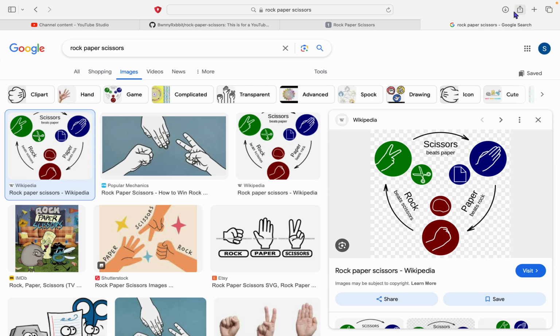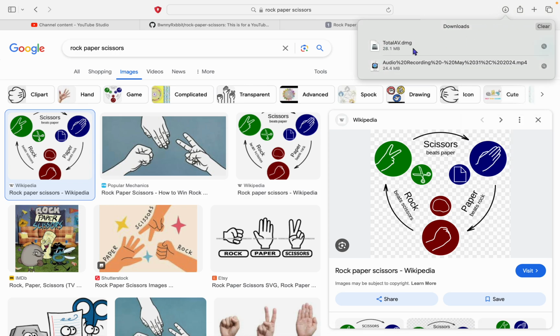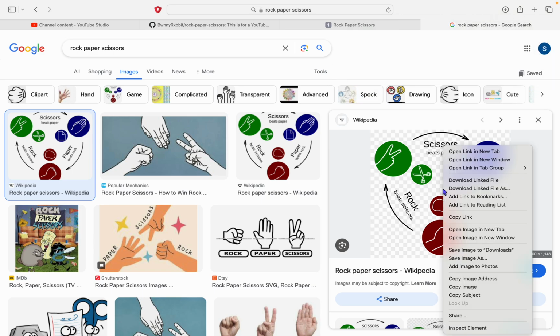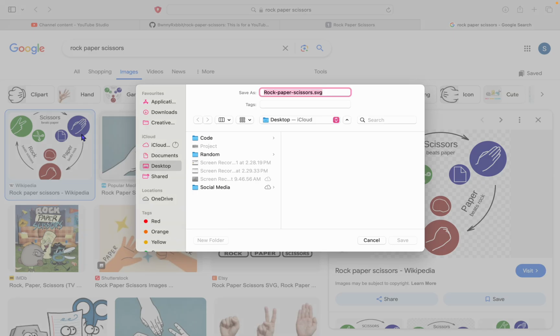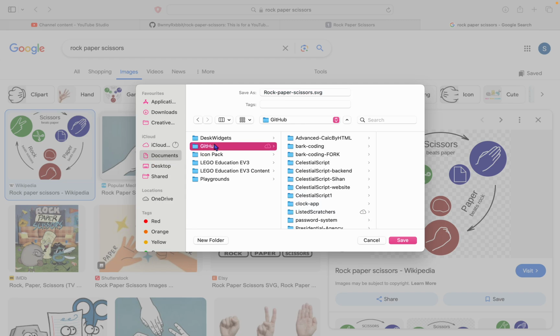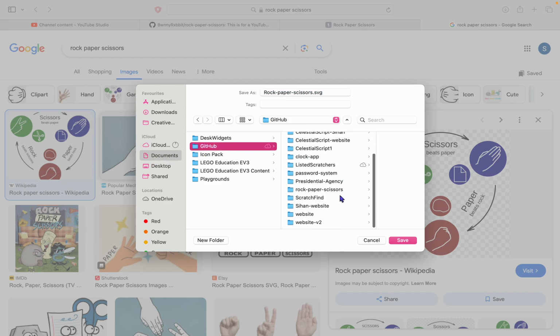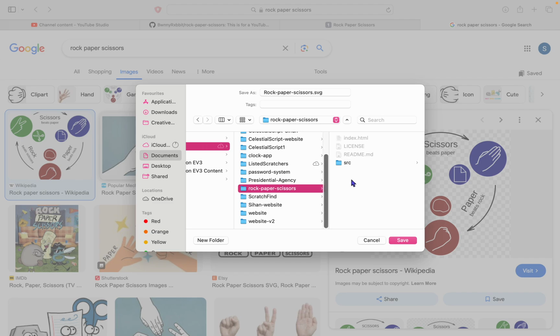Let's see what it downloaded as. That doesn't look right. Oh wait, never mind. Let's re-download it. But if you're on Mac, go to Documents, GitHub, and you need to find this.